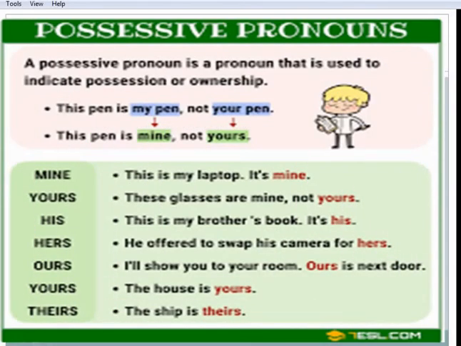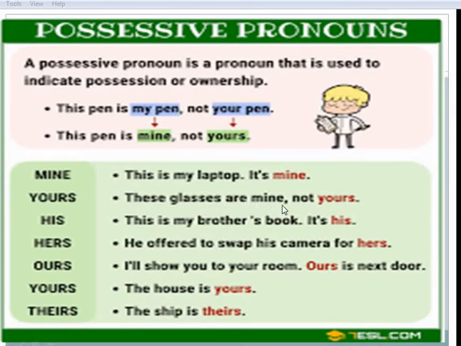Again, possessive pronouns. A possessive pronoun is a pronoun that is used to indicate possession or ownership. This pen is my pen, not your pen. Instead, we can say this pen is mine, not yours. We usually say this pen is mine and not your pen, but we can say this pen is mine, not yours. This is my laptop, it's mine.